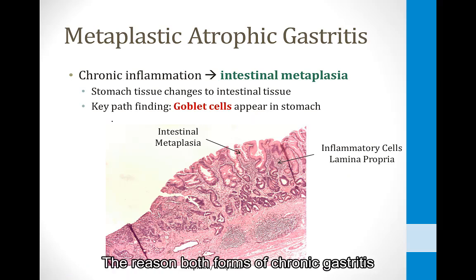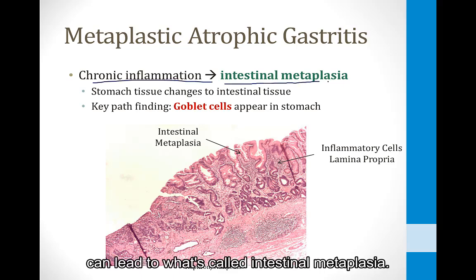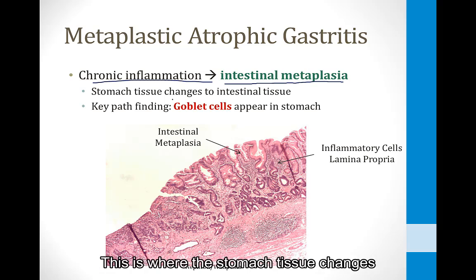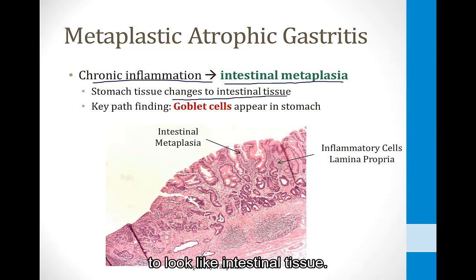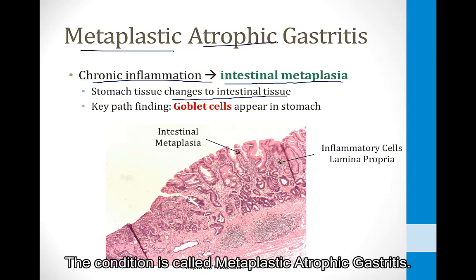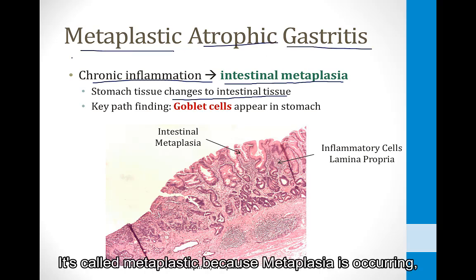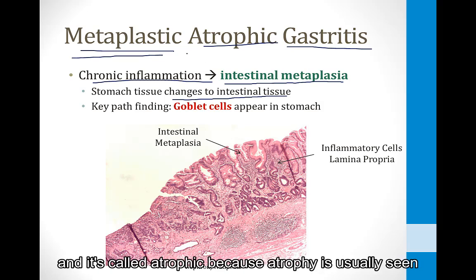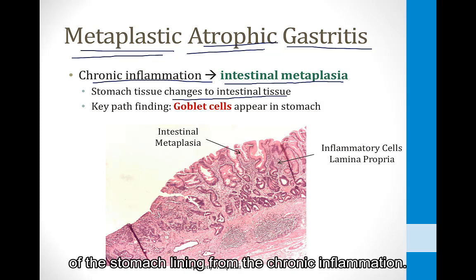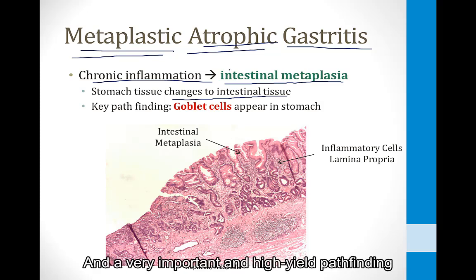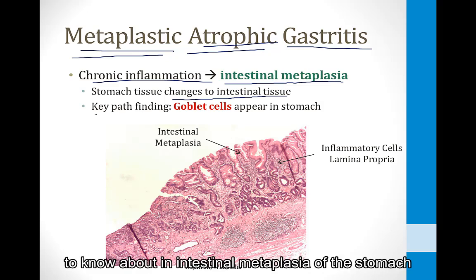The reason both forms of chronic gastritis can lead to gastric cancer is because the chronic inflammation can lead to what's called intestinal metaplasia. This is where the stomach tissue changes to look like intestinal tissue. The condition is called metaplastic atrophic gastritis. It's called metaplastic because metaplasia is occurring, and it's called atrophic because atrophy is usually seen of the stomach lining from the chronic inflammation.